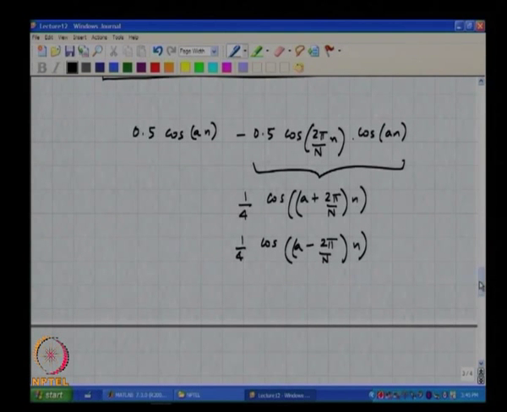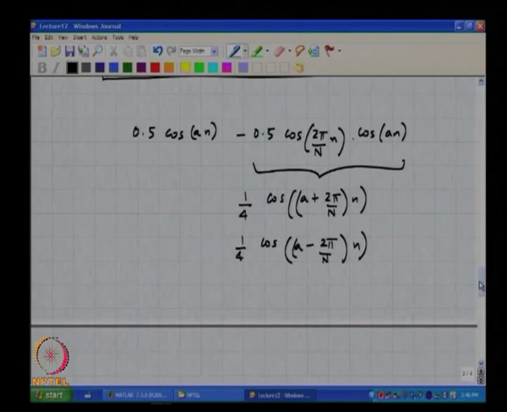So, if A lies on a bin, A plus 2 pi by n will also lie on a bin and A minus 2 pi by n will also lie on a bin, correct, right, and all the other bins are 0.